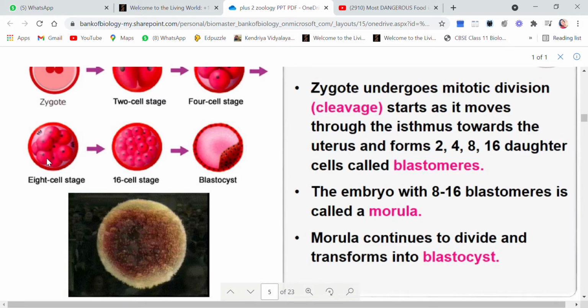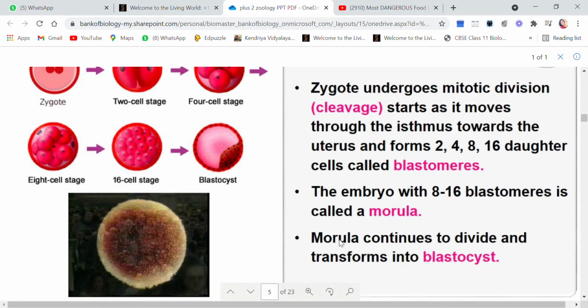When it comes to the stage of 8 or 16, then we do not call it zygote, then we use the term embryo. The embryo with 8 to 16 blastomeres is now known as morula.